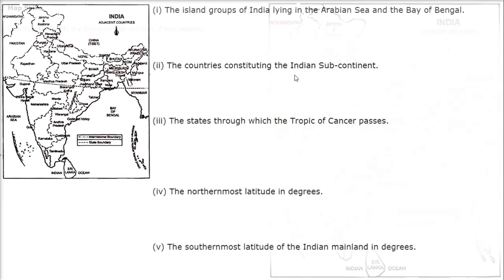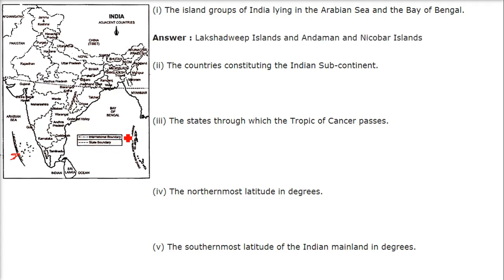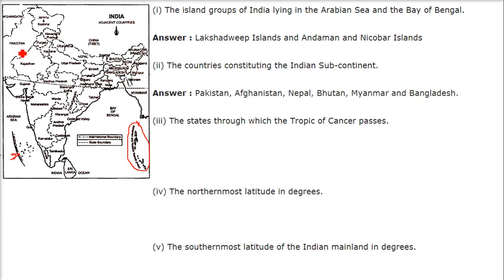Identify the following with the help of map reading. So let us take one by one. The island groups of India lying in the Arabian Sea and Bay of Bengal. So what are the islands? These are the Lakshadweep. And what are these islands? These are the Andaman and Nicobar Islands. The countries constituting the Indian subcontinent: this is Pakistan, Afghanistan. Then we have Nepal. Then we have Bhutan, and China also, Tibet, and Myanmar and Bangladesh.